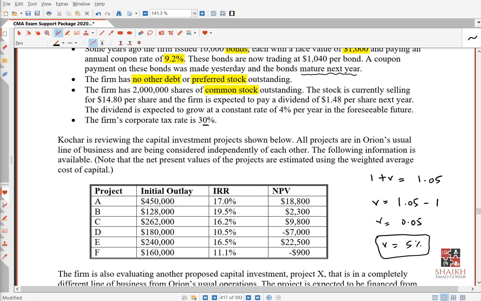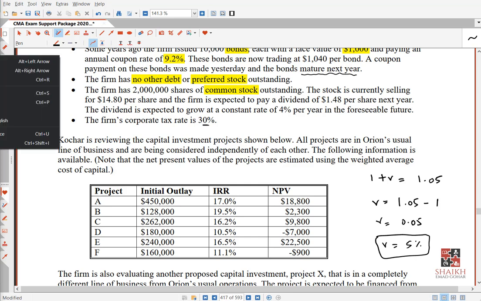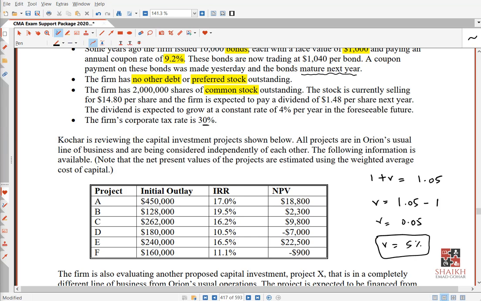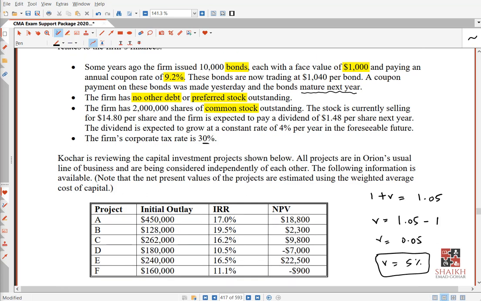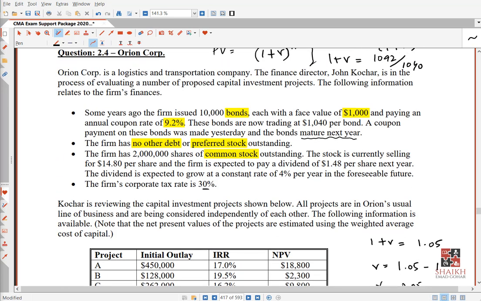Okay. Now tell me, my friends, what is this 5%? Why have we done all this effort? I was telling you that this bond has a coupon rate of 9.2%. If you don't know this concept, you will take this 9.2% and say this is my cost of debt, and this is the mistake you will make. The interest rate of the bond is not the cost of debt.